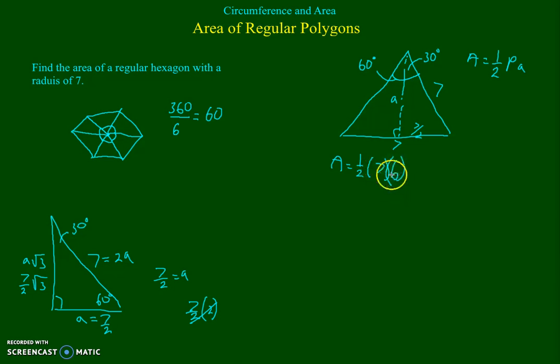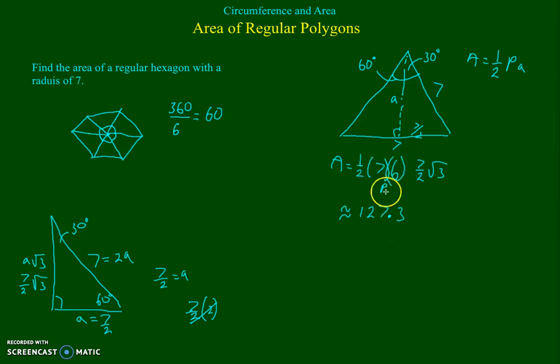So 7 times 6 is our perimeter. And then we need our apothem. And we said our apothem is 7/2 square roots of 3. So we have 7/2 square roots of 3. Now we have to put all this into our calculator, and we get approximately 127.3 if you're going to one decimal place.